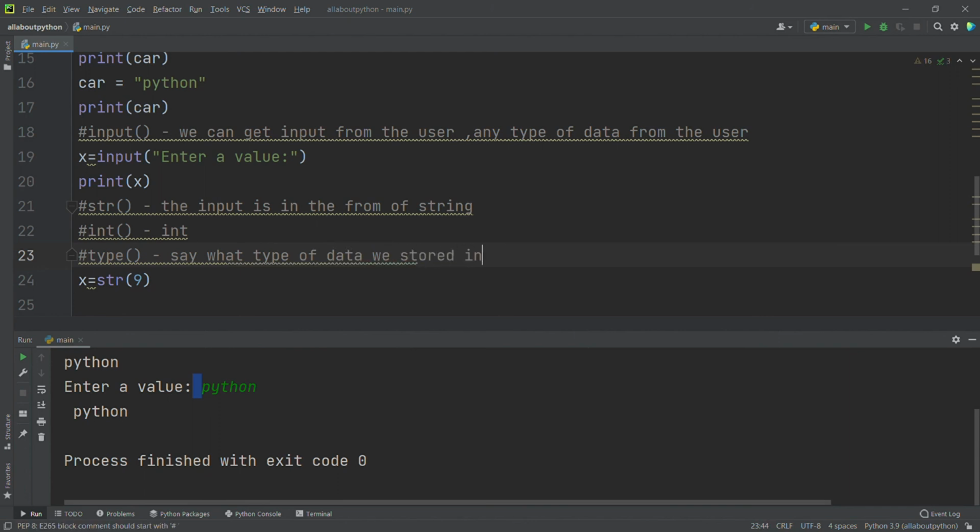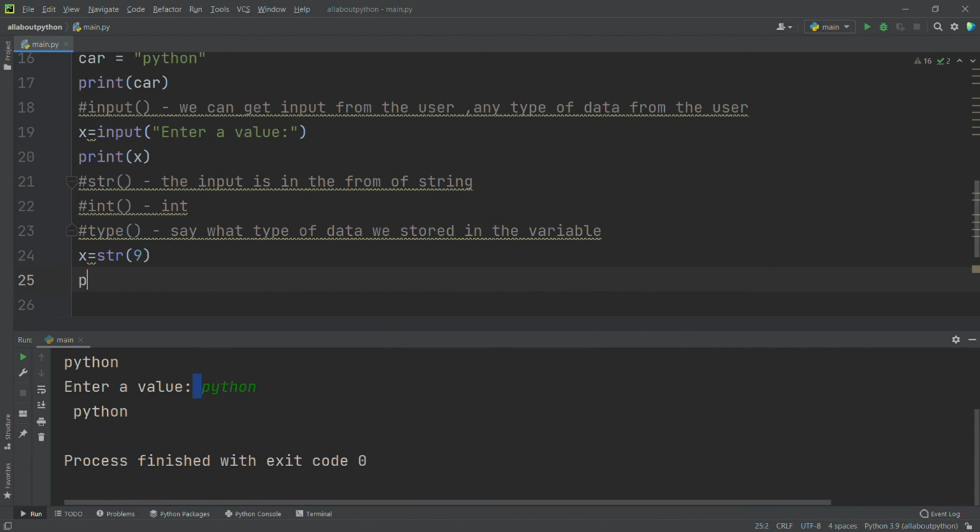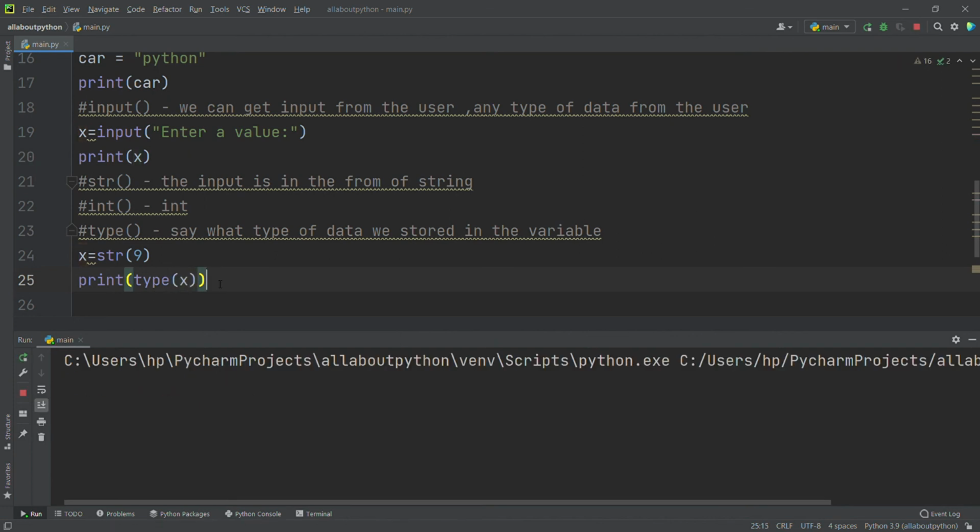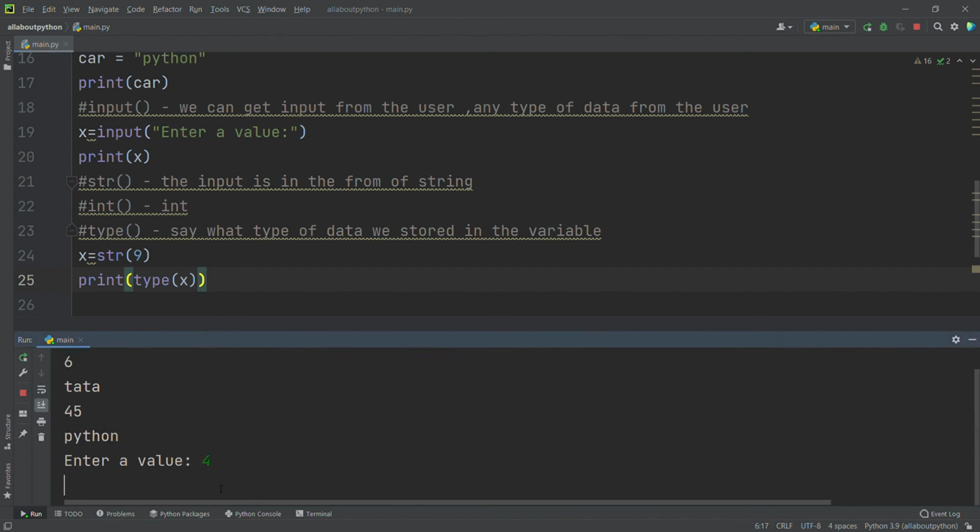I will try to print type of x. So I am asking what type of variable x is. I will run this and give the value 4. See, it's printing string, for the last print statement.